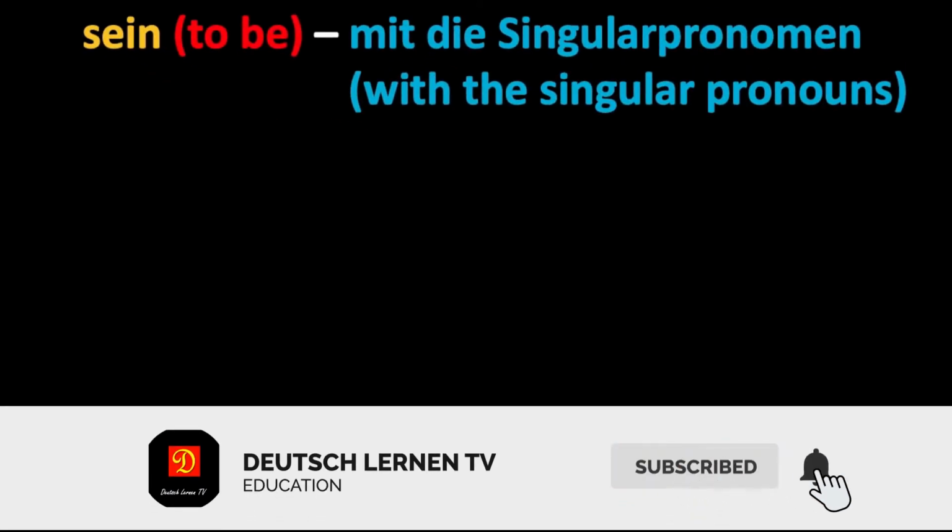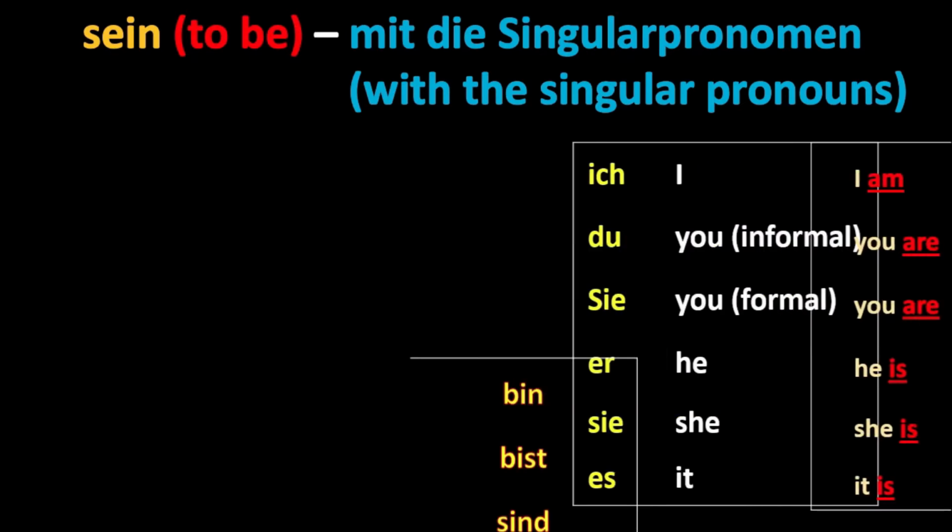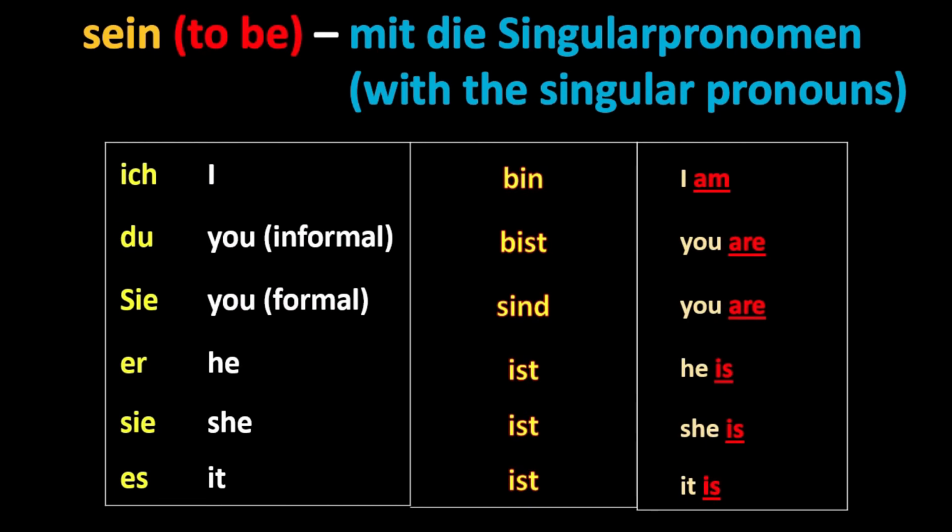This is how the verb sein is used with the singular pronouns. Sein mit den Singularpronomen. For the pronoun ich, the form of sein is bin. Ich bin, I am. For the pronoun du, the form of sein is bist. Du bist, you are.